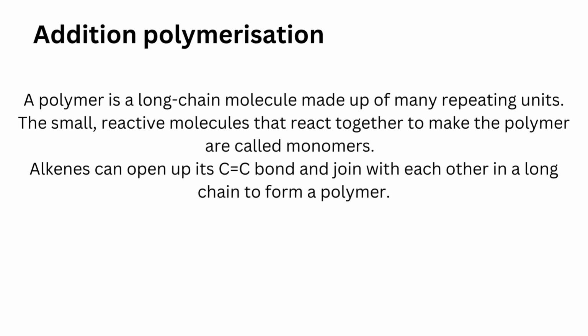The last reaction of alkenes is addition polymerisation. A polymer is a long chain molecule made up of many repeating units. The small reactive molecules that react together to make the polymer are called monomers. Alkenes can open up their carbon-carbon double bond and join with each other in a long chain to form a polymer.